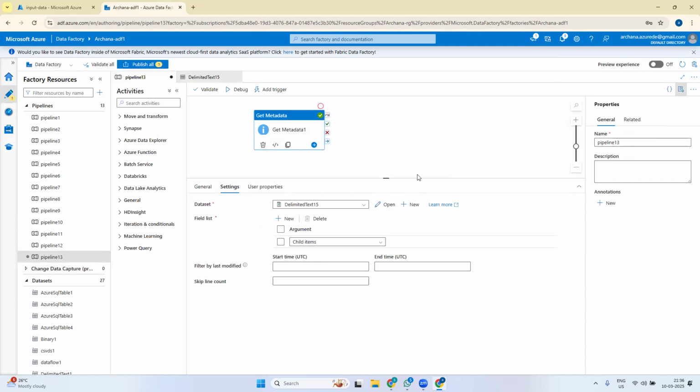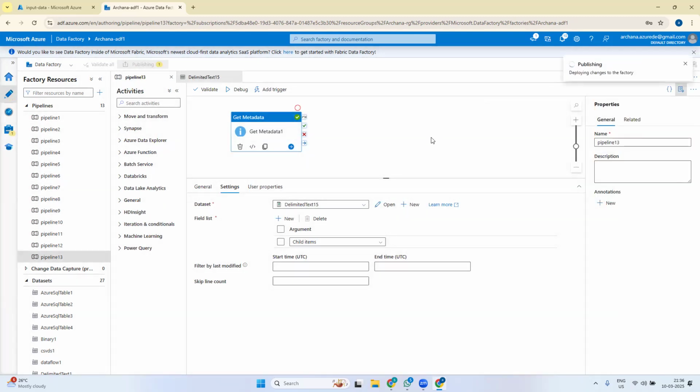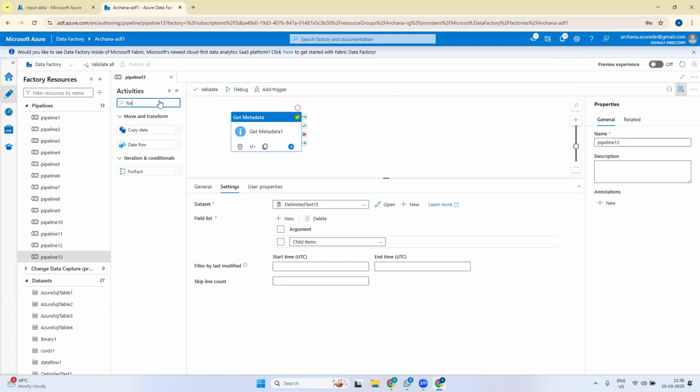So I want to copy all the CSV files. Okay, it will check for CSV files. The output of this Get Metadata activity is getting all this, right? So we will run and we will see. After getting the names of all the CSV files, what should we do? You need to create some activity so that each file is getting copied to a new destination. So for each file, we have an activity called the ForEach activity.